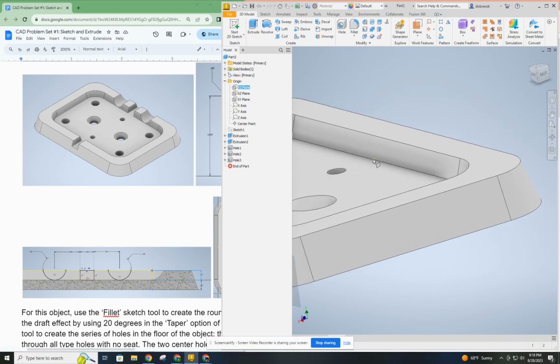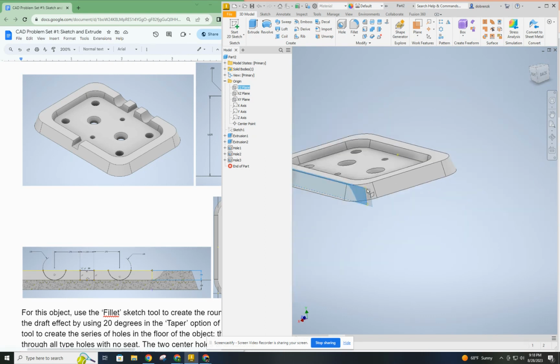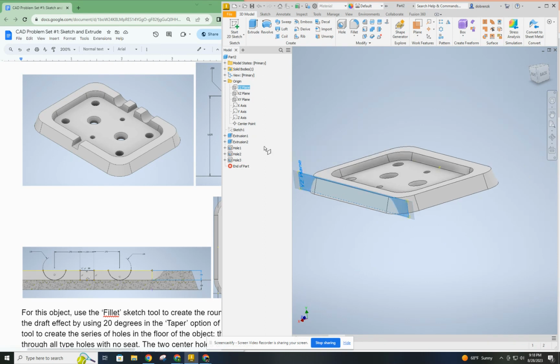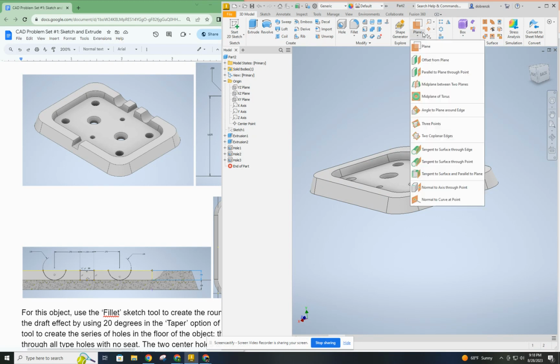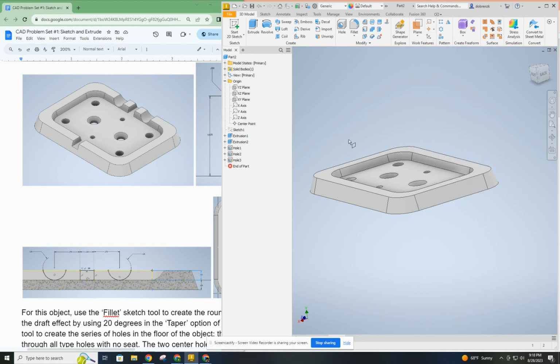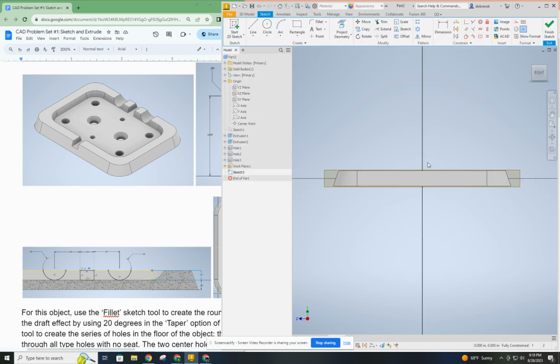All right. Let's see. So there's my point. I have just a little problem here. All right, let's start that over again. Let's do parallel to plane through point. I'm going to select the plane I want to be parallel to, and then I will select the point, and there it is. Okay, I'm going to grab my sketch tool, and I'm going to tell it I want to sketch on that new plane.